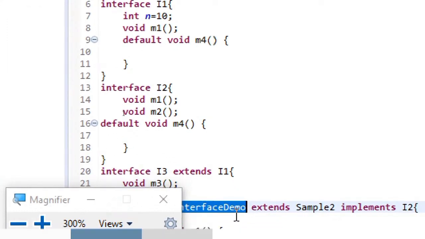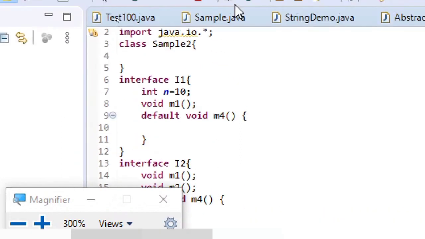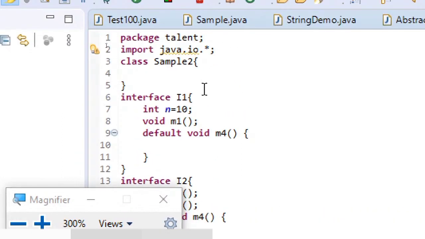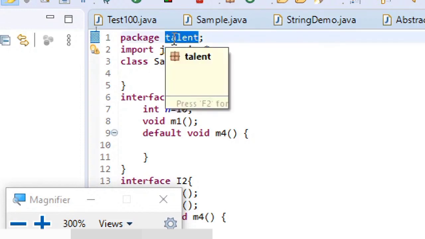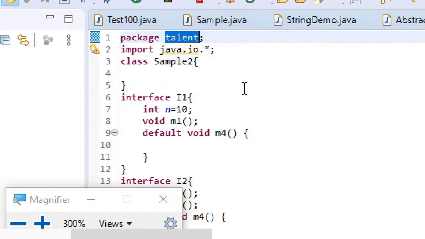So all these two classes and three interfaces will be part of one single package, and that package is talent. Here I have used the package name as talent. So all classes or interfaces of a file will be part of the same package.